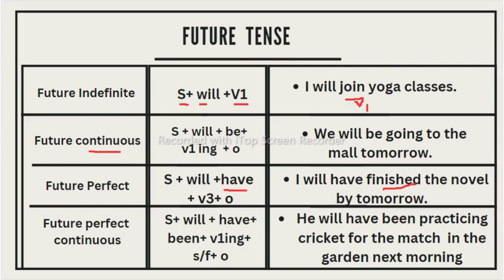For example, I can say here: he will have been searching for a job in the newspaper next morning, and he will have been practicing cricket for the match in the garden next morning. So this is the structure: subject plus will have been plus V4 plus since and for, based on the sentence you need to take here.